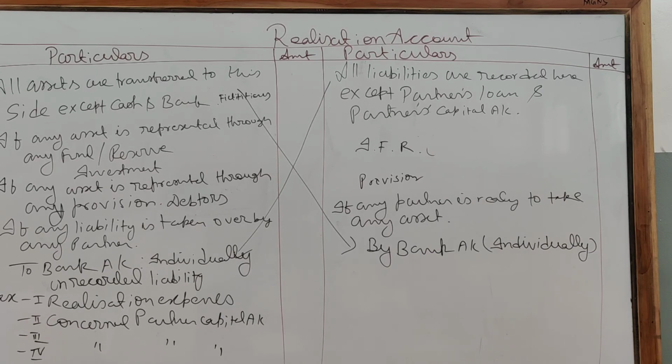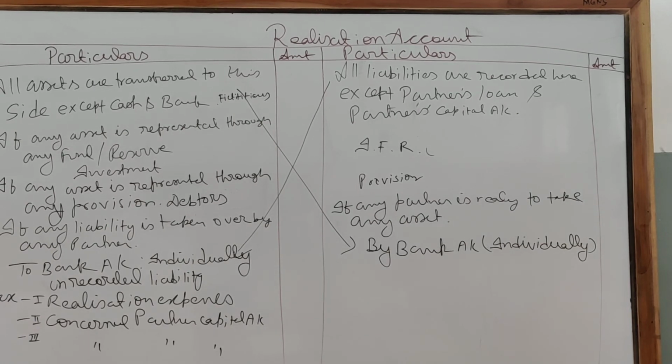This is the second part of the case 3. If expenses are paid by the firm on behalf of the partner.